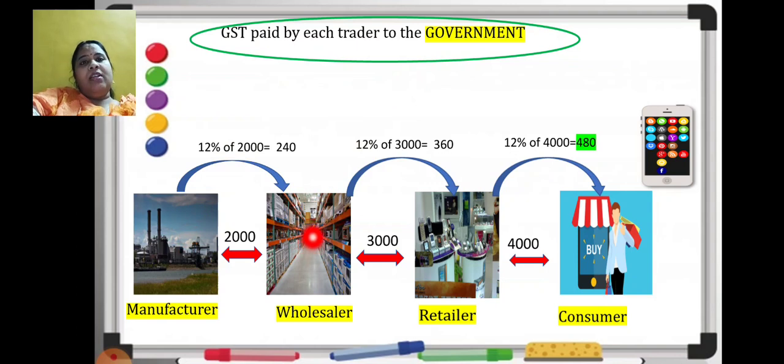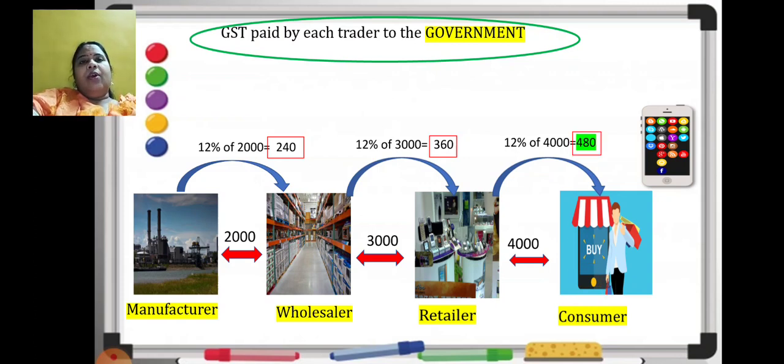Second one is wholesaler. He will also pay GST to the government. Third one is a retailer. Even he will pay to the government. But the fourth one, he will directly pay to the retailer. That is a consumer. Okay. Now how much and what amount they will pay? Just see. Manufacturer is collecting 240 rupees from the wholesaler. Correct? The wholesaler is paying a GST of 240 rupees. That is collected by the manufacturer. How much amount retailer is paying? He is paying 360 rupees to the wholesaler. Consumer at the end is paying 480 rupees to the retailer.